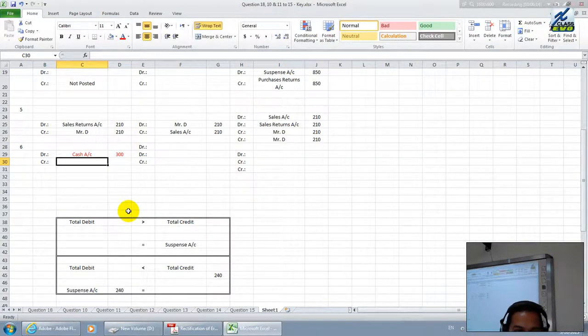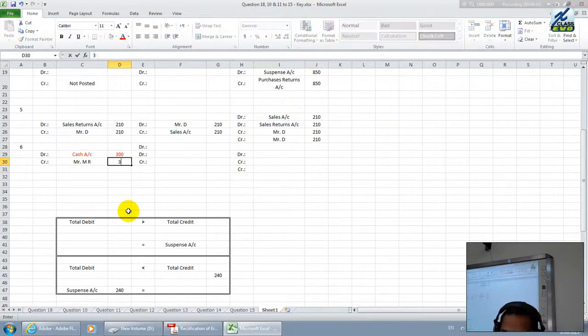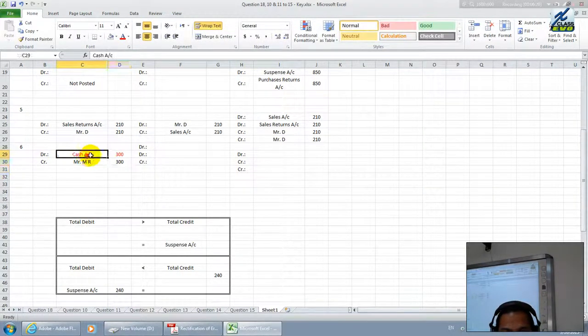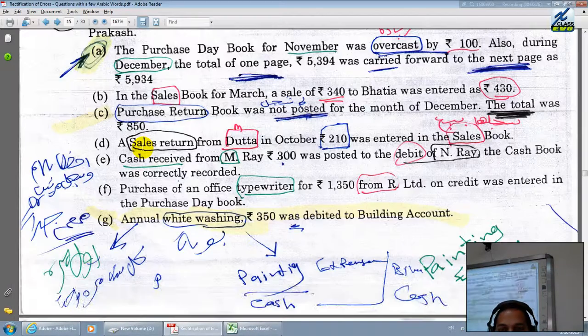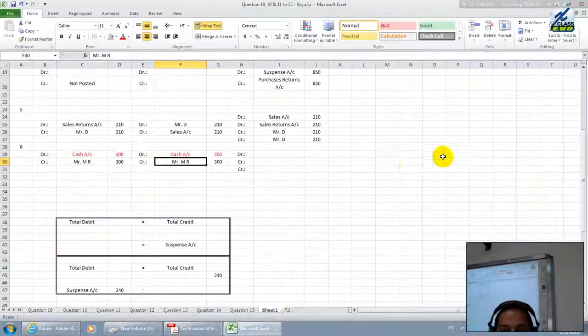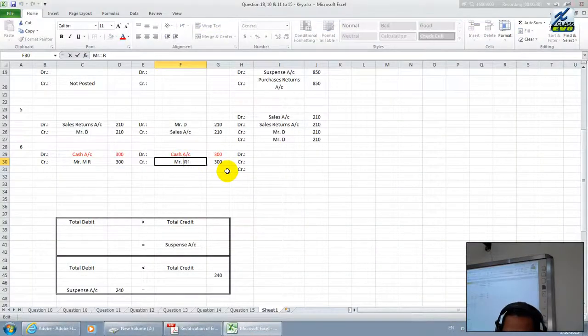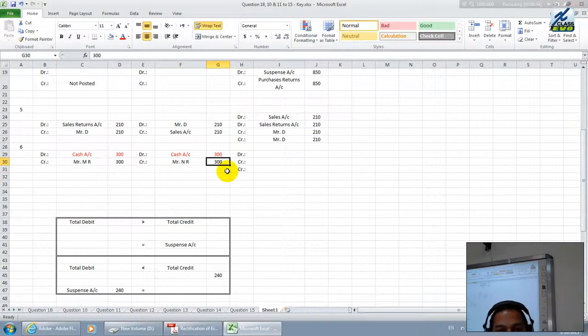From Mr. MR. But where is the mistake? The mistake is we have to write here MR. Instead of writing MR, they have written another name, NR. Therefore, the name is wrongly written instead of MR. Therefore, there is no mistake in cash at all.